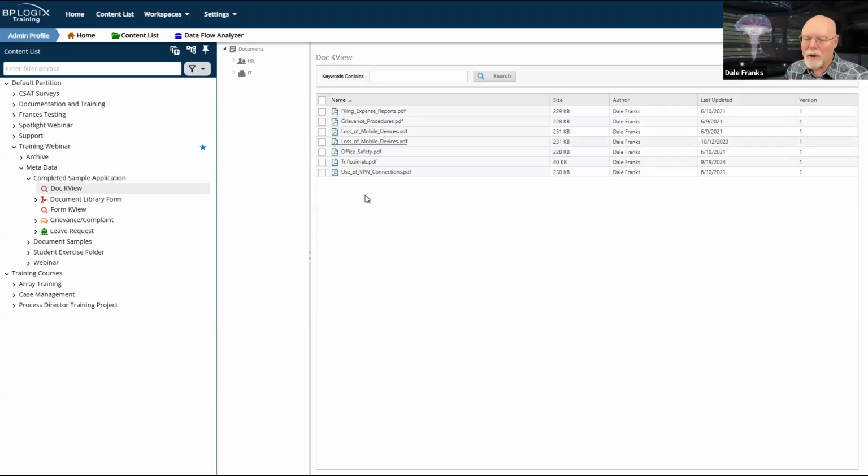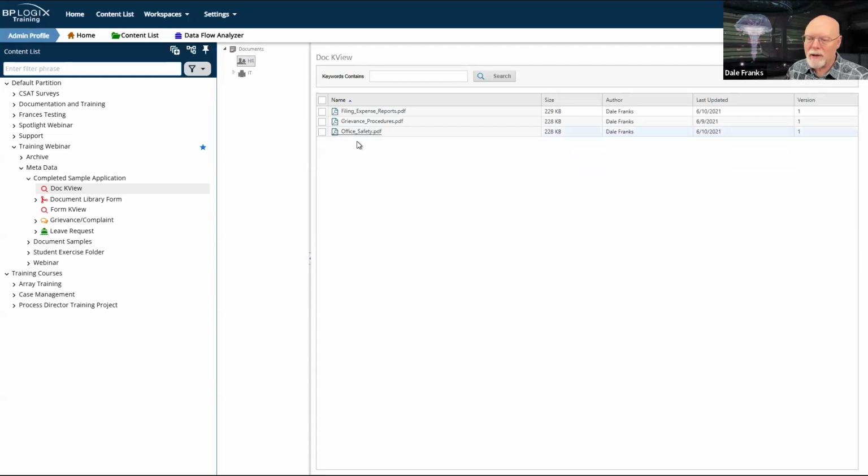these are all of the documents that I have uploaded to the system. And I apparently have uploaded loss of mobile devices twice. All right, so let's go to HR. Which of these are HR documents? Well, expense reports. I'm not sure that that's HR, but that's what I uploaded it as. Grievance procedures and office safety.